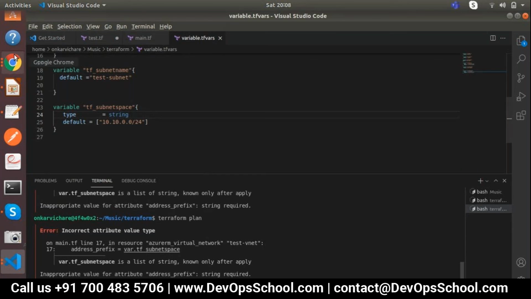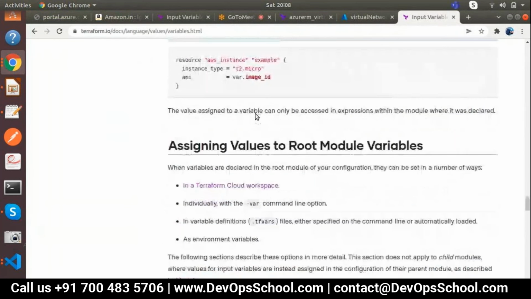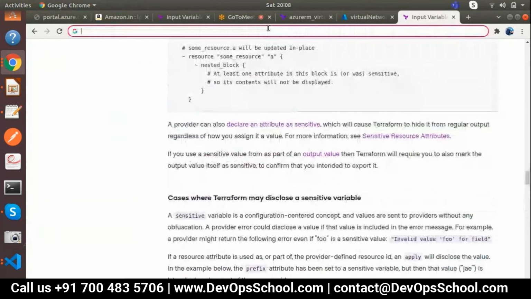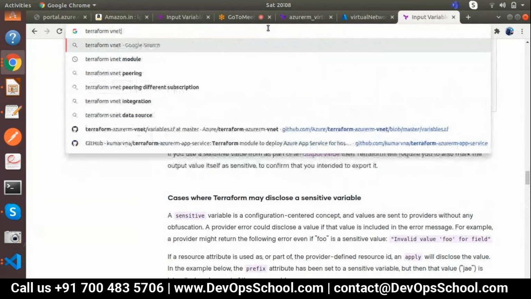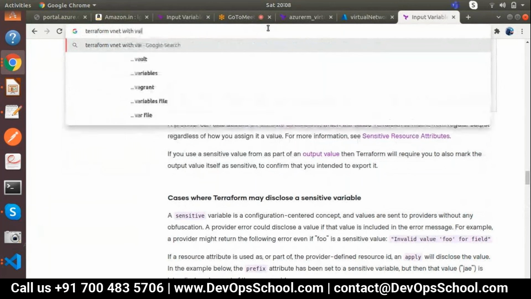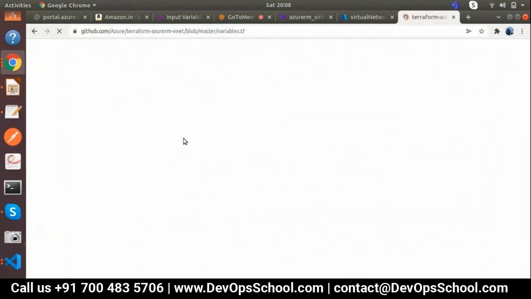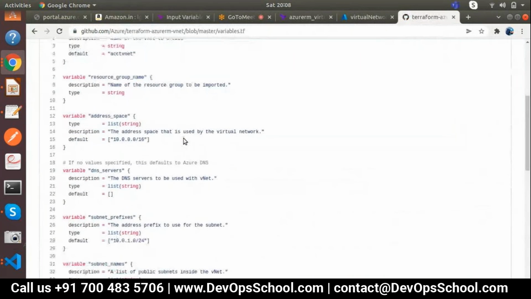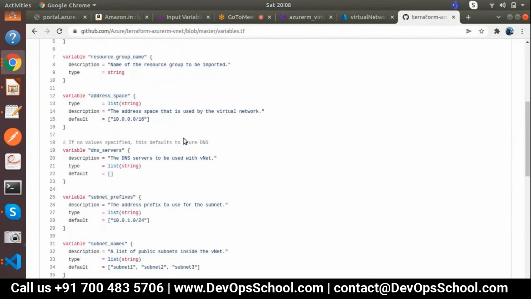Let me check. That is the list. Okay, but for the list we have defined a strategy of list. Let me show you that. Terraform init with variable files. This way you need to research every module, because without that it won't be possible. To check, yeah, and define the strategy. Yeah, the way I declared it is perfect.